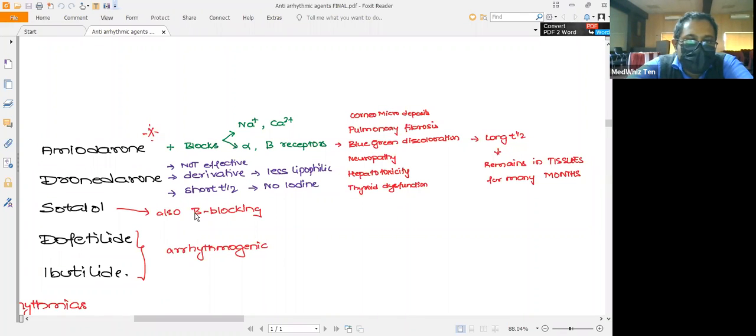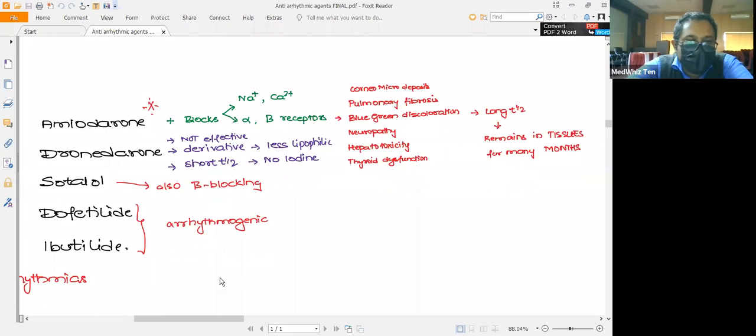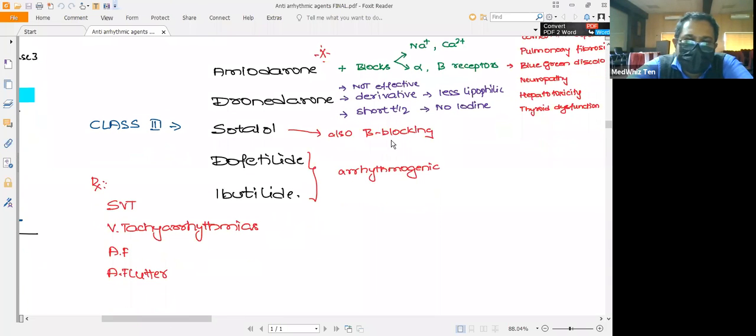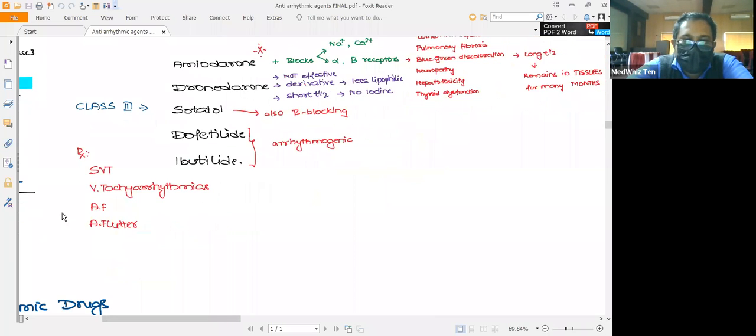So next is sotalol. Apart from potassium channel blocking activity, sotalol also has beta blocking activity. That means sotalol has class 3 as well as class 2 activity. And dofetilide and ibutilide are not much used. They can be used with precautions because, again, dofetilide and ibutilide are arrhythmogenic in nature. They are pro-arrhythmogenic.